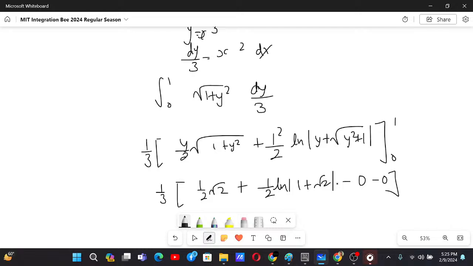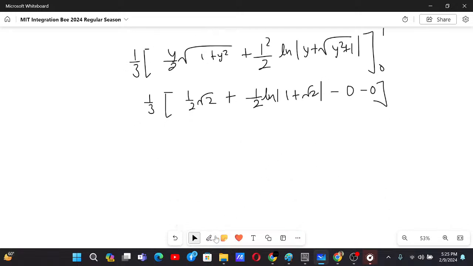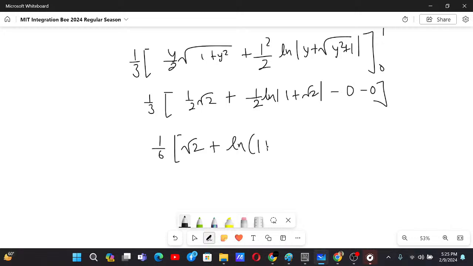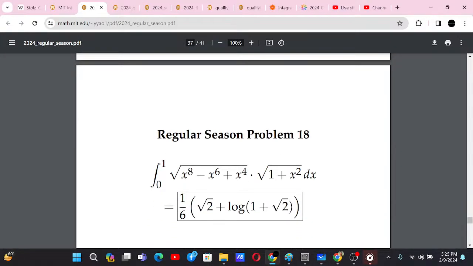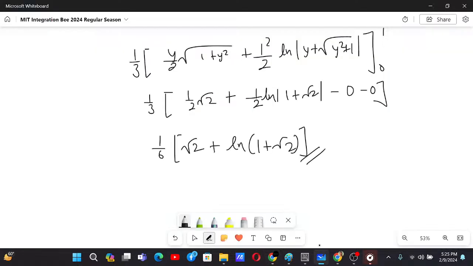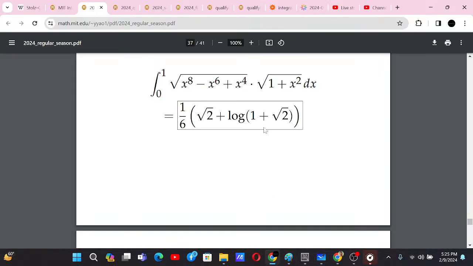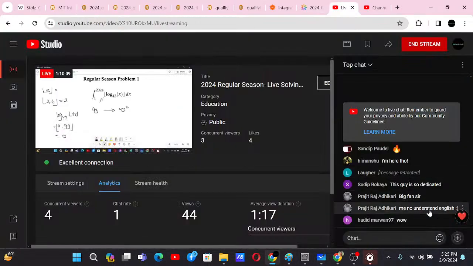So I think this is the answer. Now what we can do is just take the 1 by 2 out as common, and we get 1 by 6 root 2 plus ln of 1 plus root 2. And this is the answer. Let's check the answer from the MIT Integration Bee team. 1 by 6 root 2 plus ln of 1 plus root 2. That's the answer. Wow. Okay, thanks for the compliment, and hope you are also enjoying these integrals.